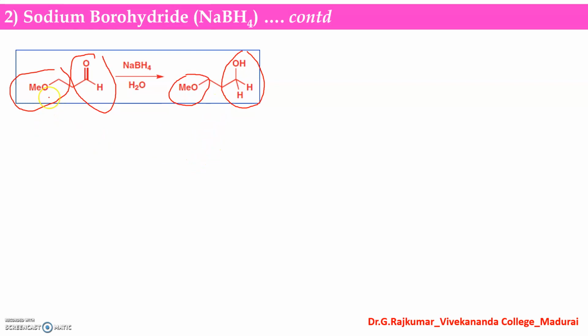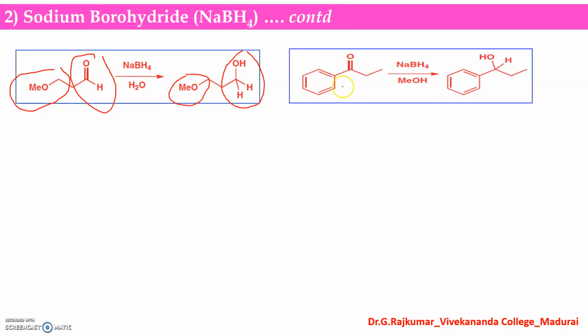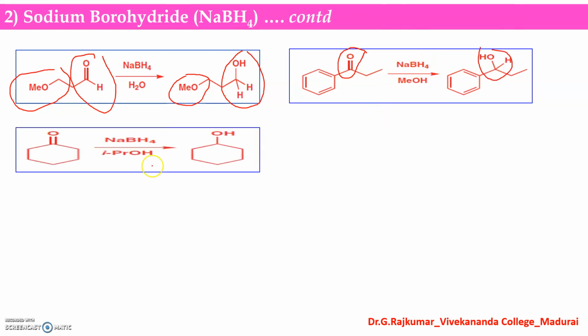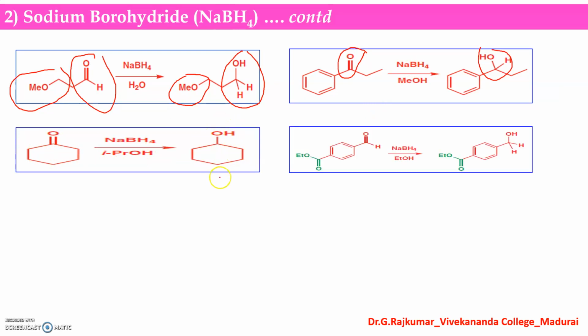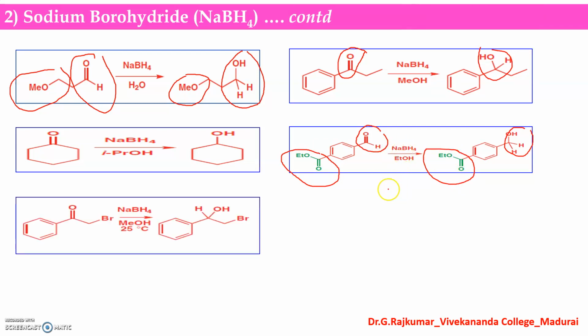Chemoselective means that when there is more than one functional group, it selectively reduces only one functional group. That is called chemoselectivity. And here, this keto group has been reduced into an alcohol in the presence of sodium borohydride, and cyclohexanone is reduced into cyclohexanol. Here you can see this aldehyde group can be reduced into alcohol, and this ester group is not affected by the presence of sodium borohydride.